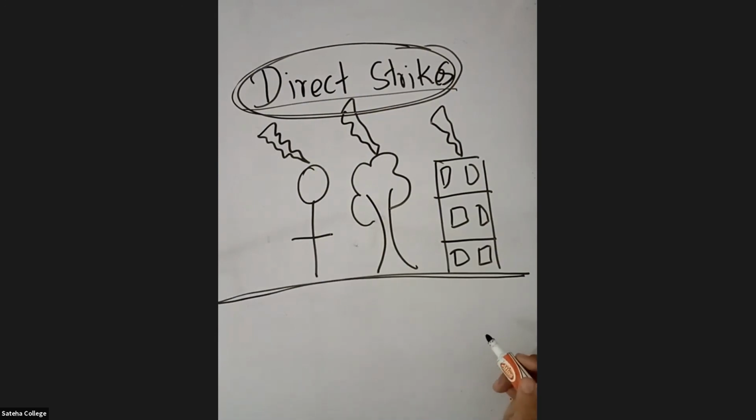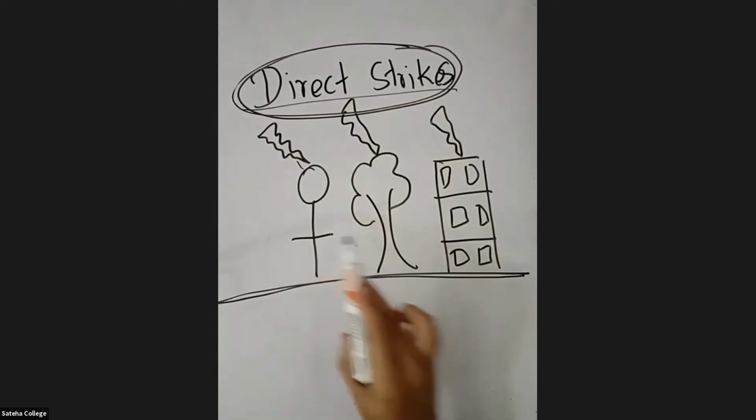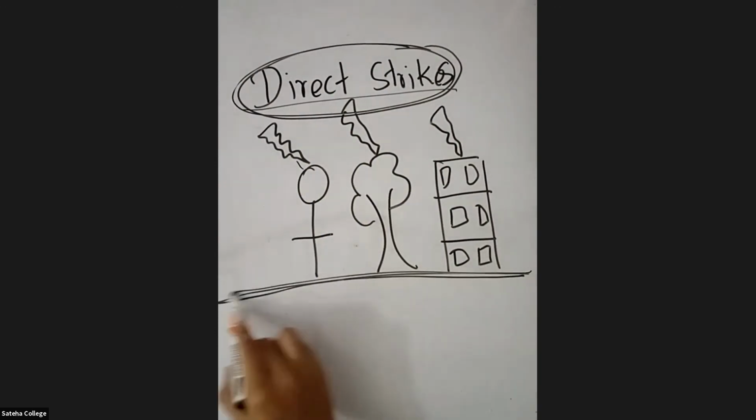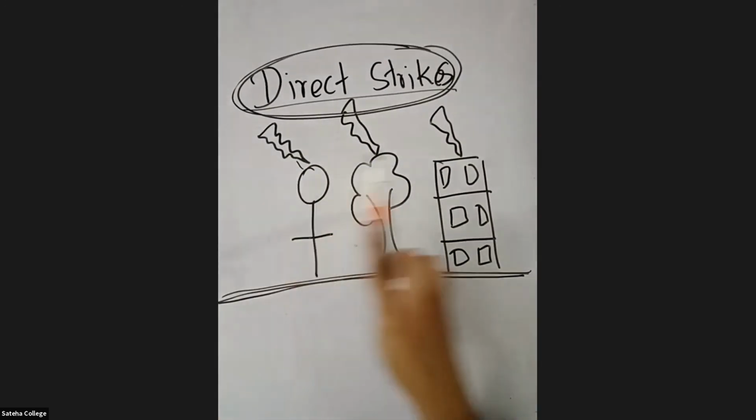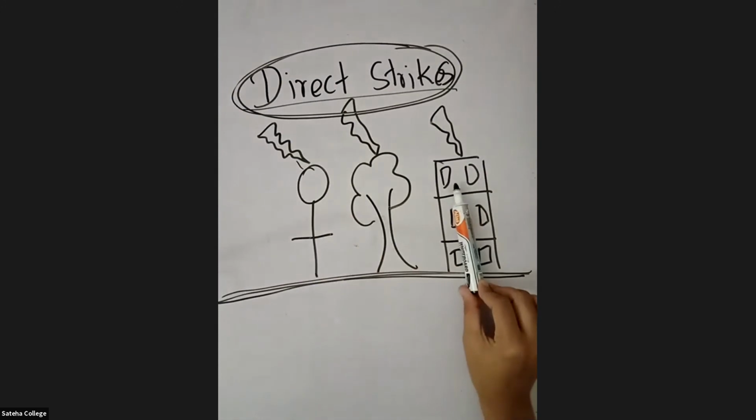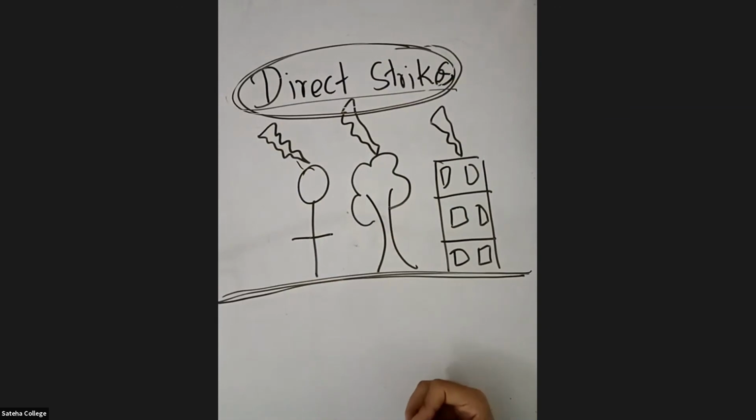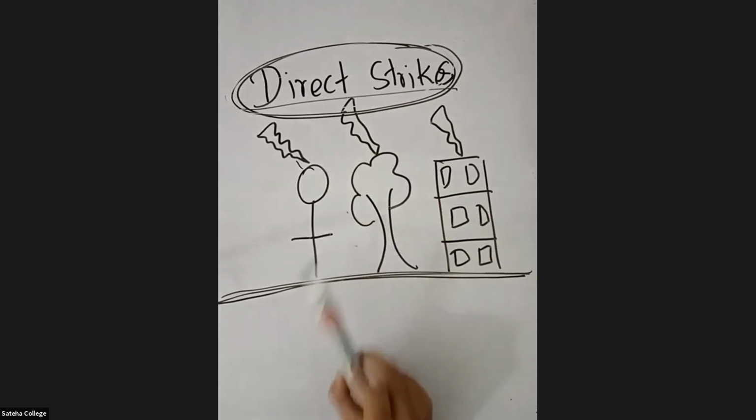So what are direct strikes? Direct strikes means the strike of lightning on a man, a tree, or a building that is standing on a flat of land. Though this man is standing on a flat of land, this tree is on a flat of land, this building is on a flat of land, this you call it as direct strikes. So just imagine if a human is struck by this direct lightning, will he survive?